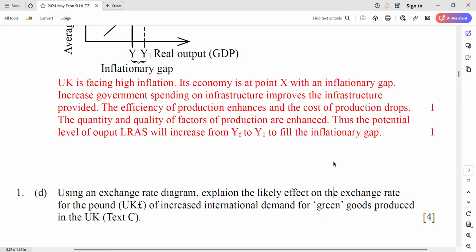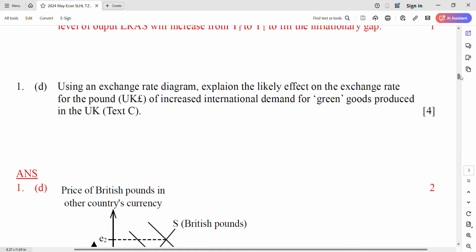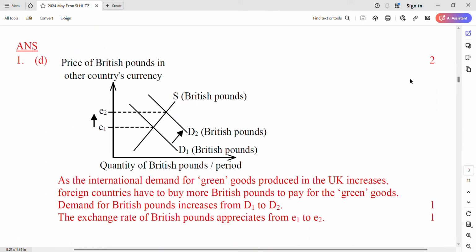Remember when people outside want to buy goods from UK, they have to exchange their currency to UK currency, right? So they have to buy UK currency. So the demand for UK currency will increase if the international demand for the local goods increases. So shift the demand curve, and the exchange rate will increase, an appreciation. Can you see?